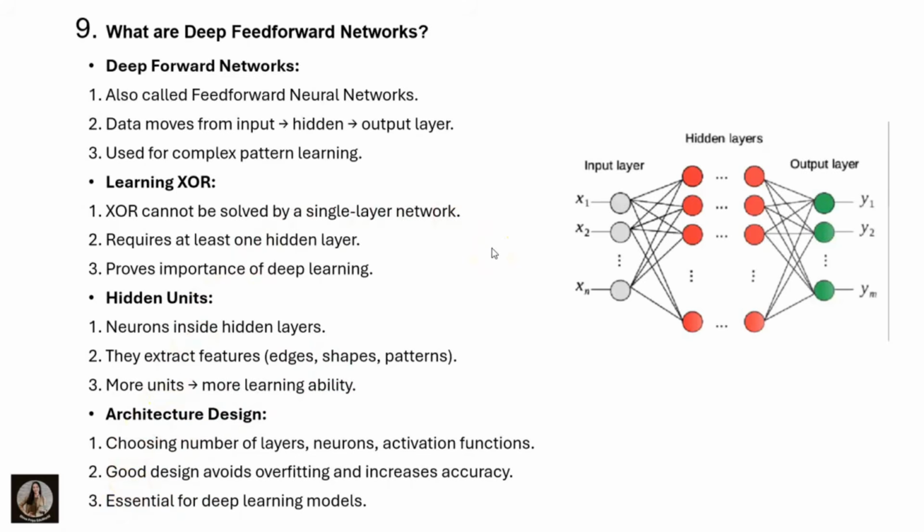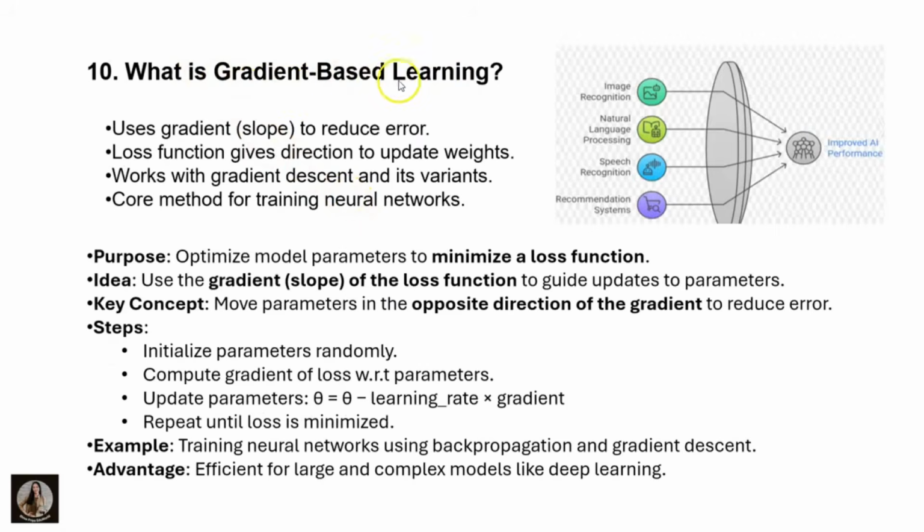And the next question is, what is gradient based learning? Gradient based learning uses a gradient, which means the slope, to reduce the errors. The main focus is to reduce the errors. The loss function gives the direction to update the weights. It works with gradient descent and its variants. It is the core method for training neural networks.